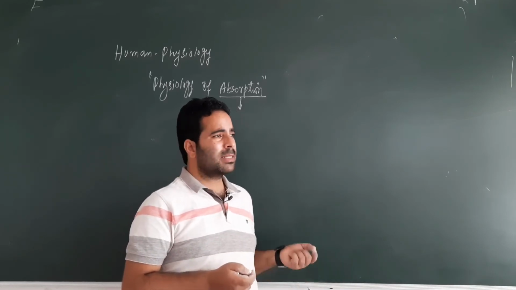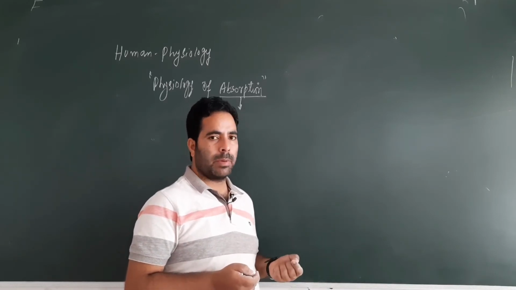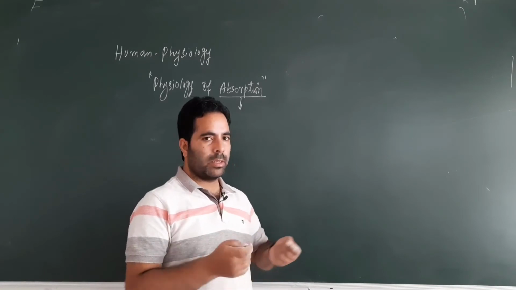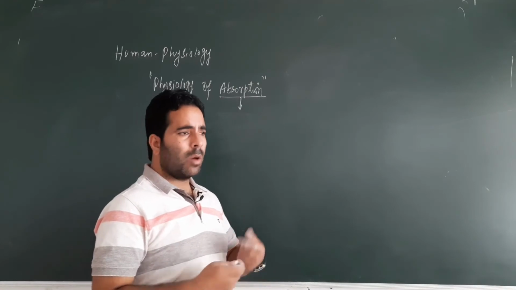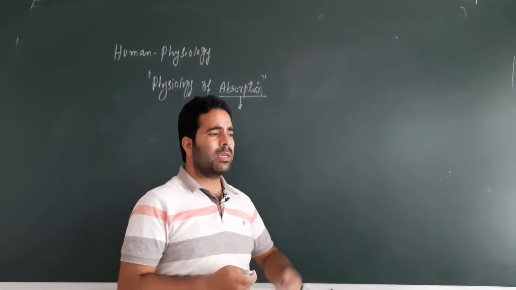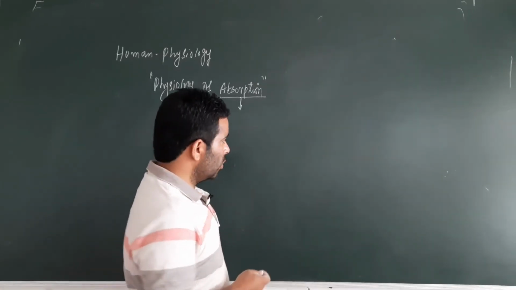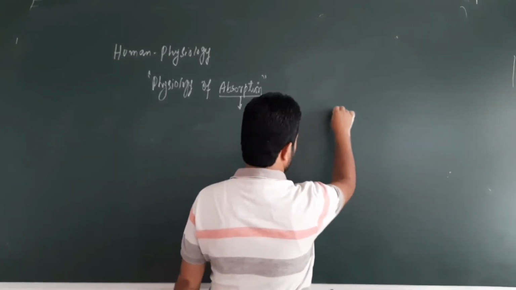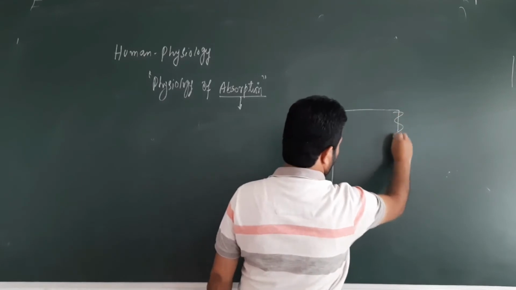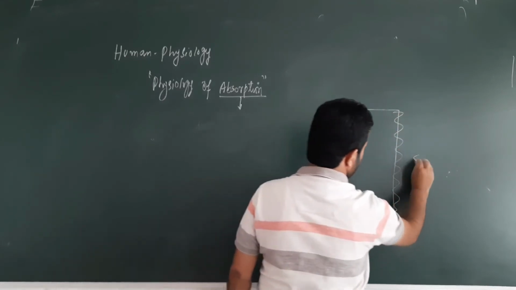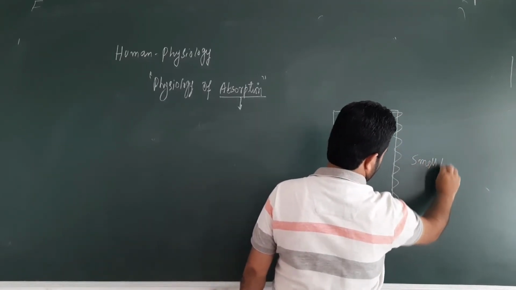Small peptides means dipeptides or tripeptides, where there is a chain of 2 or 3 amino acids. They are sometimes absorbed without being converted into amino acids. So if you can remember, this is the enterocyte, and now we are talking about some peptides. Let us say I will write here small peptides.